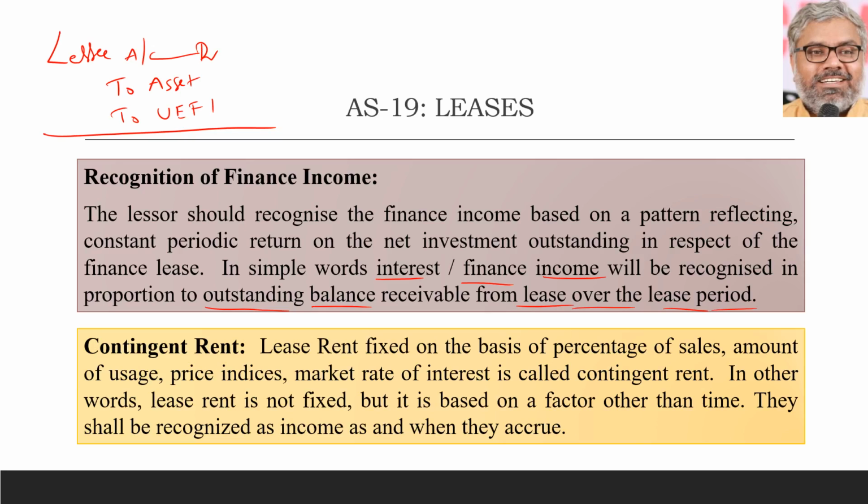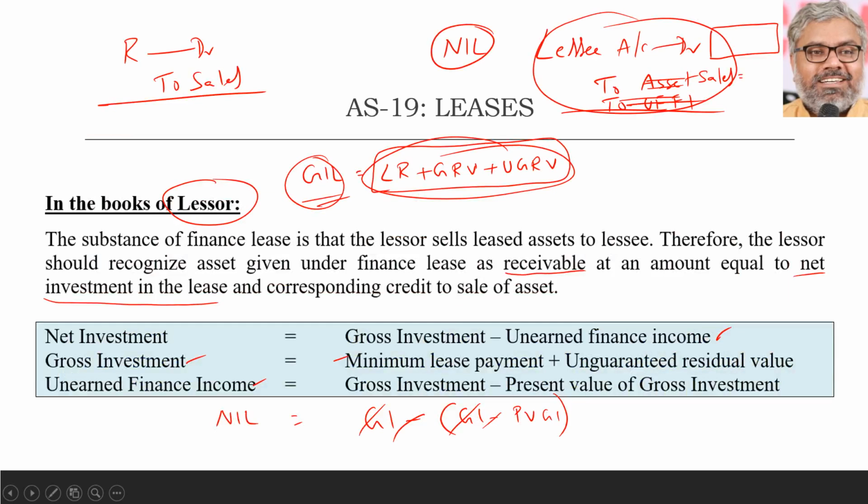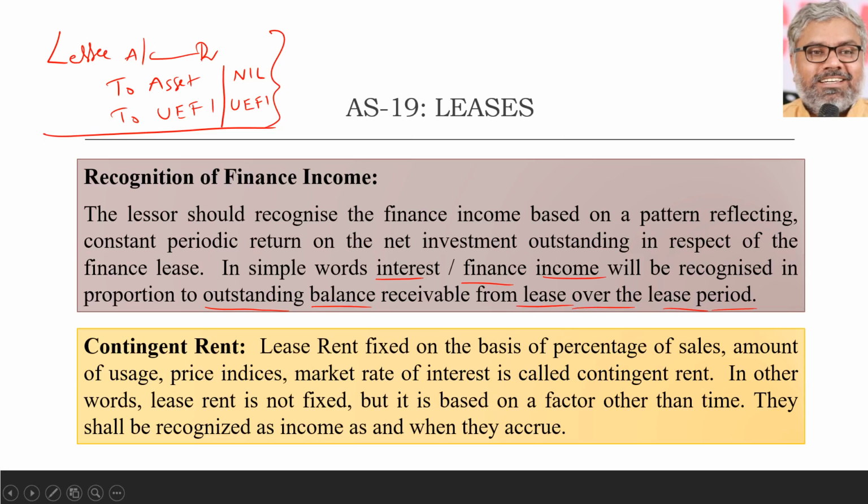So this is the initial entry that can be passed. The asset account will be the net investment in lease, naturally, and unearned finance income is unearned finance income. Put together, that becomes gross investment in lease. What is gross investment? Net investment plus unearned finance income. So the lessee account will be debited with gross investment in lease. This entry is passed at the beginning.